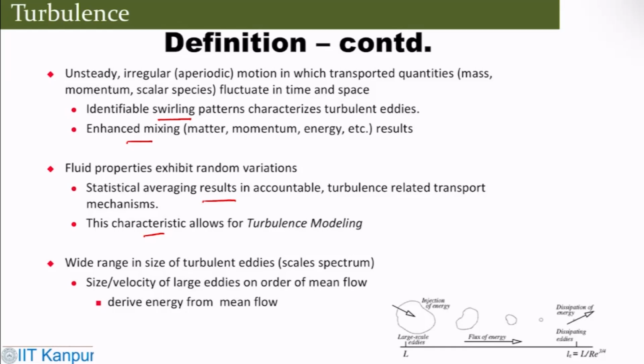Then there is a wide range of turbulence scales, or eddies. What happens in turbulence is energy cascading. The large scale structures are very much geometry dependent, and they break down into smaller structures, and finally it comes to small structures where energy goes through viscous dissipation. This is called energy cascading: large scale to small scale, medium scale to small scale.